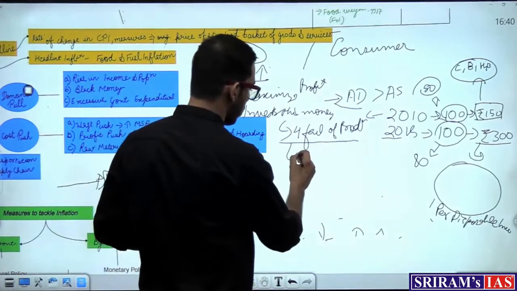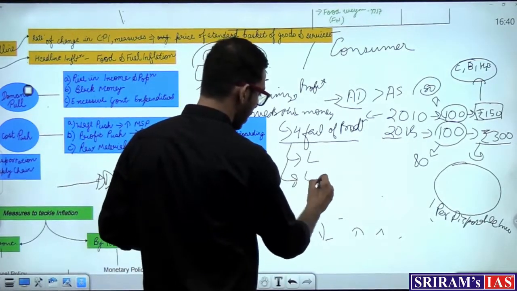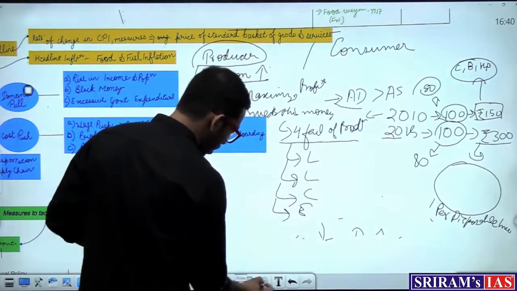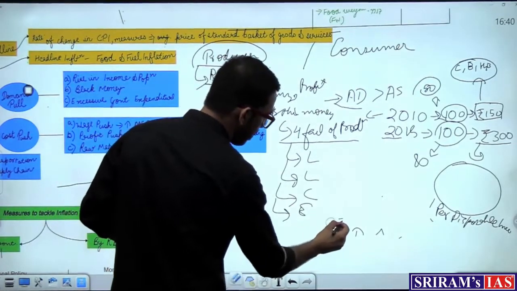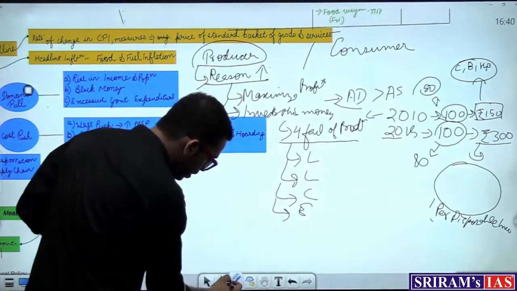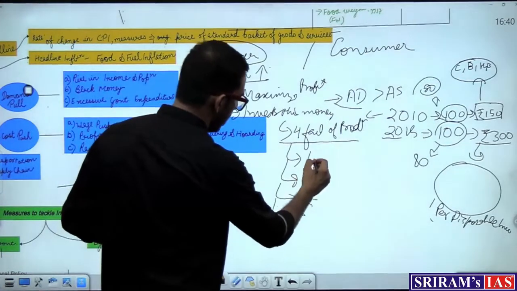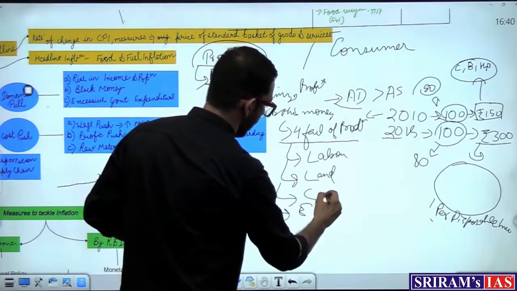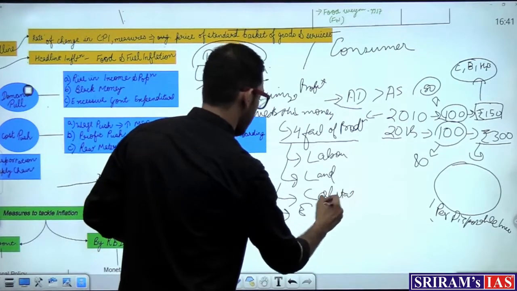What are the 4 factors of production? Land, labor, capital and enterprise. So I hope this is clear. Land, labor, capital and enterprise are the 4 factors of production. So what happens is, you have to remember this thing, that labor, land, capital and enterprise.